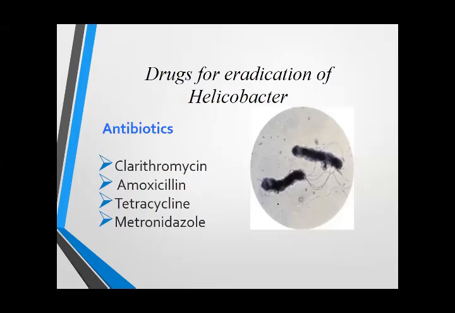In mucosal protective agents, we have sucralfate, misoprostol, and bismuth. And in antibiotics, we have clarithromycin, amoxicillin, tetracycline, and metronidazole. Flagyl is an antibiotic. Yes, metronidazole is Flagyl and it is an antibiotic, especially used for gastrointestinal infections.